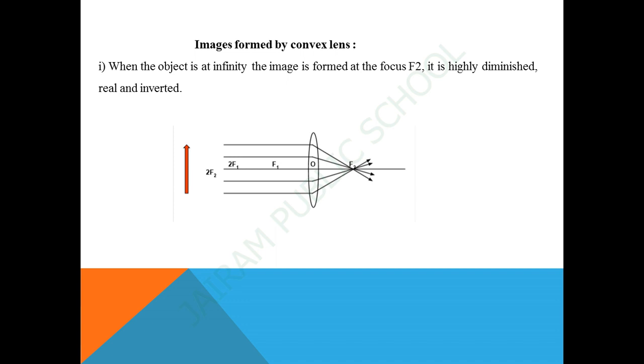Here, the first position of the object is at infinity. The position of the image formed is at focus f2. The relative size of the image is highly diminished, point size. The nature of the image is real and inverted.